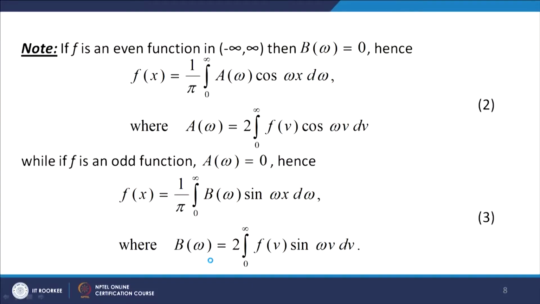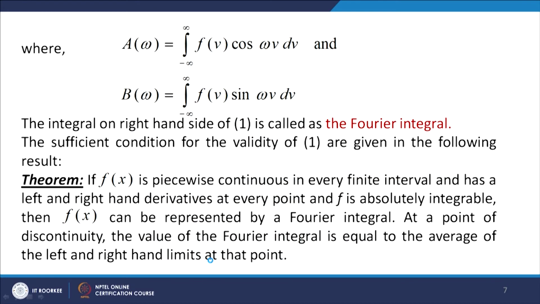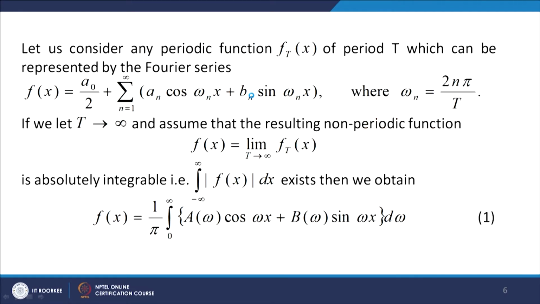Now notice that if f is an even function in the interval minus infinity to infinity, then the value of b(ω) is given by this integral. Since f is an even function and sin ωv is an odd function, the product will be an odd function, and therefore b(ω) will be equal to 0. When b(ω) equals 0, the cosine terms will remain while the sine terms will vanish.